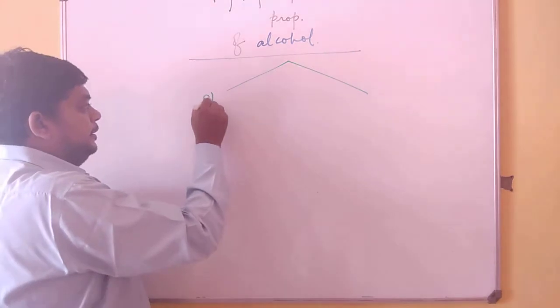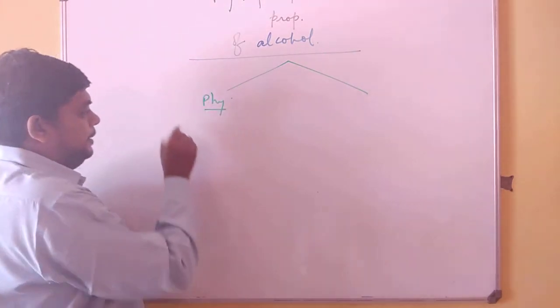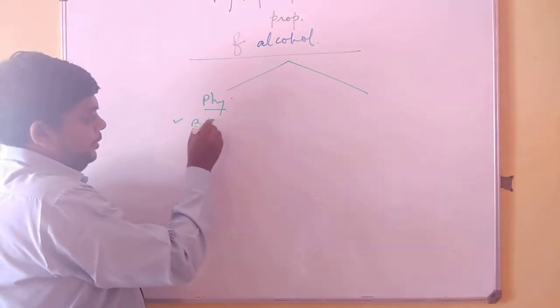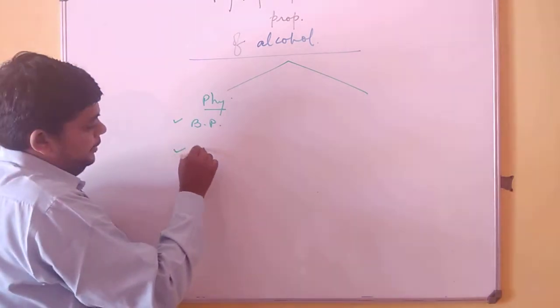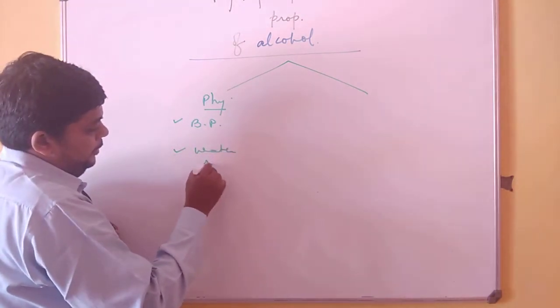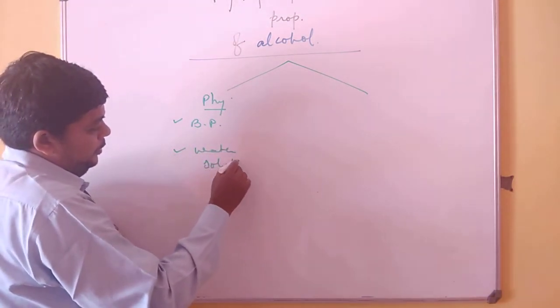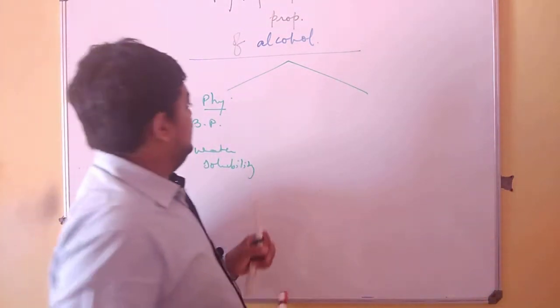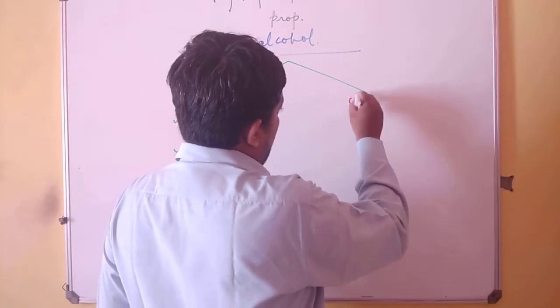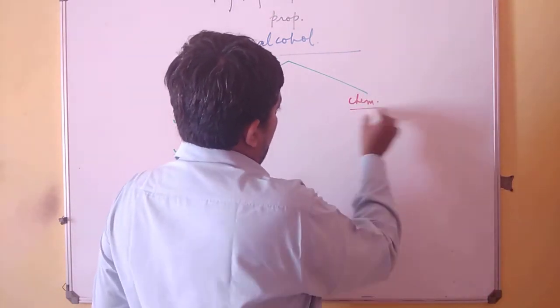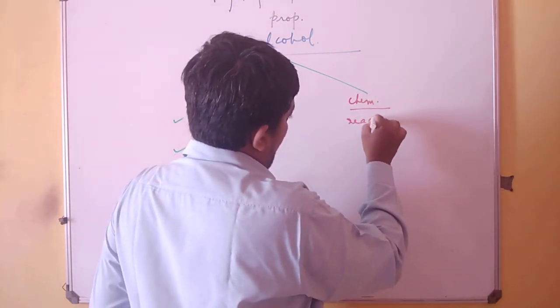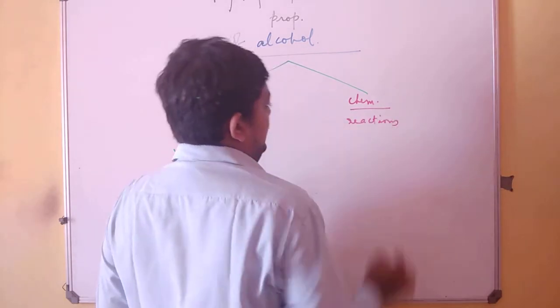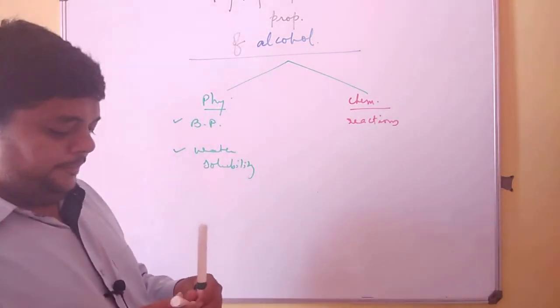The physical properties will be divided into boiling point and water solubility, whereas in the chemical properties you will have the reactions that take place in alcohol.